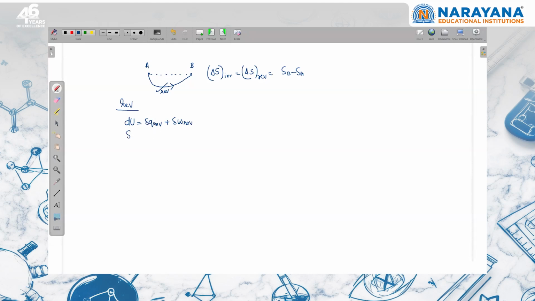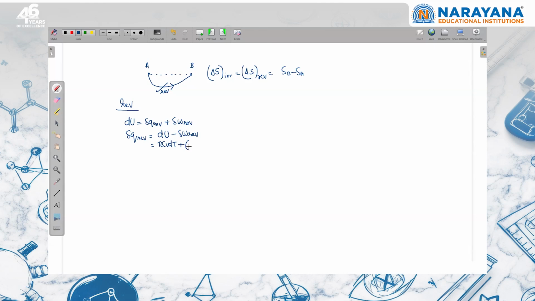And from here I can write that del q reversible is equal to dU minus del w reversible. For an ideal gas participating in any process, dU is nCv dT. And since the process is reversible, I can write that work done is minus P external into dV, and P external is equal to P of the system because it is reversible.